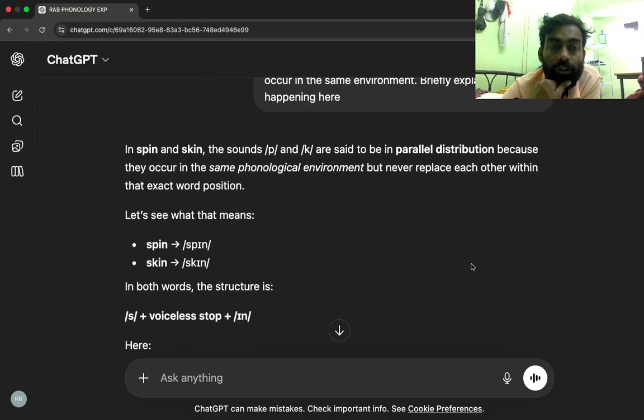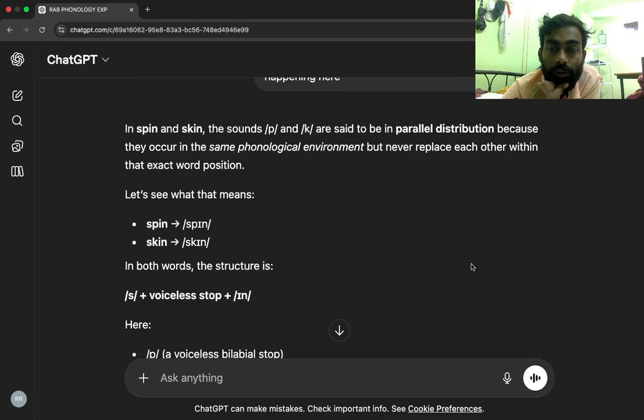So, in spin and skin, P and K are in parallel distribution because they occur in the same phonological environment, but they never replace each other within that exact word position.